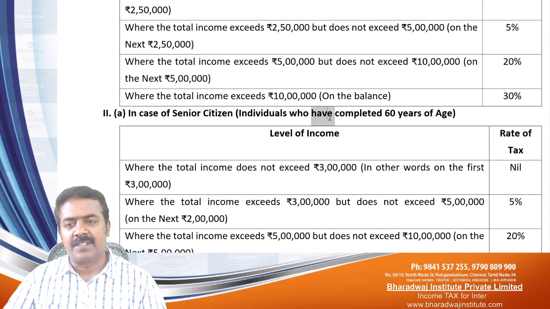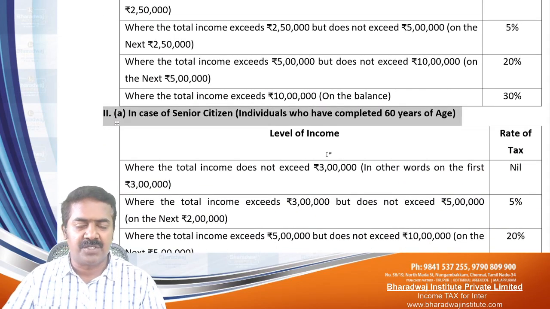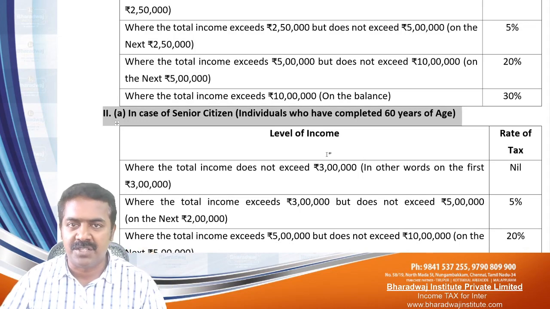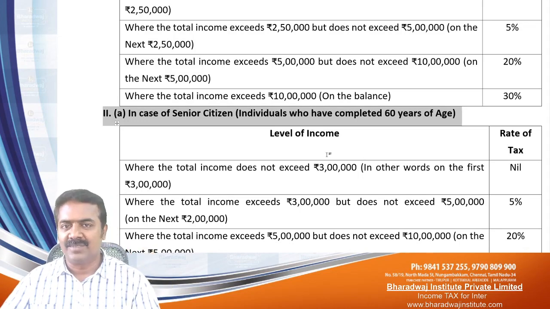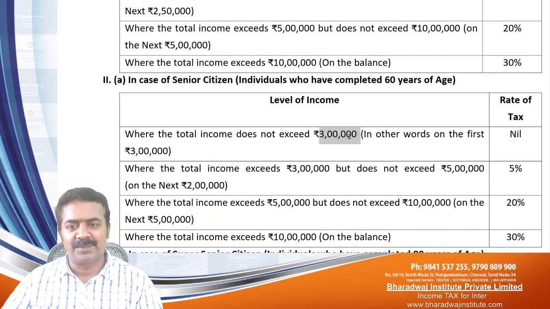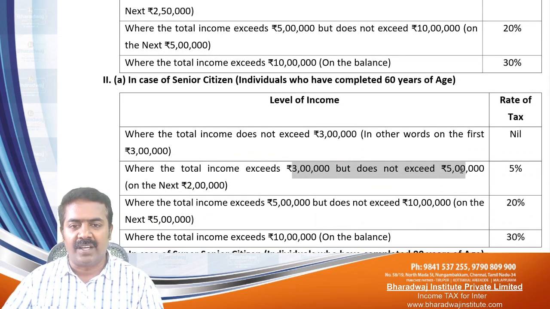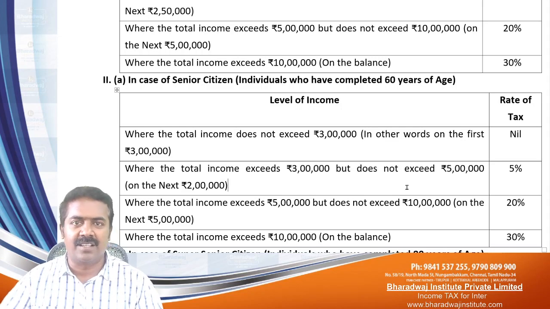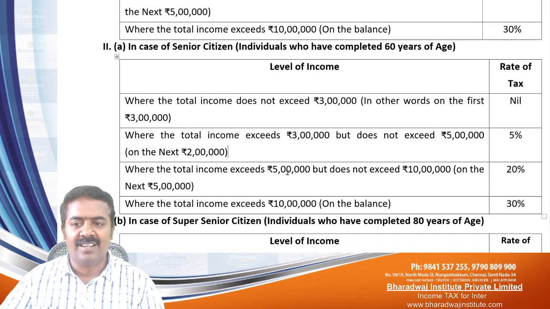Then, for a person who has completed 60 years of age at any time during the financial year 2021, the first slab alone changes. Instead of 2,50,000, it becomes what? 3 lakhs. Up to 3 lakhs not taxable, others are same. 3 lakh to 5 lakh, the difference 2 lakhs into 5%. That 50,000 extra slab benefit is what you are getting, that's all. 5 lakh to 10 lakh, same 20%. More than 10 lakhs, 30%.